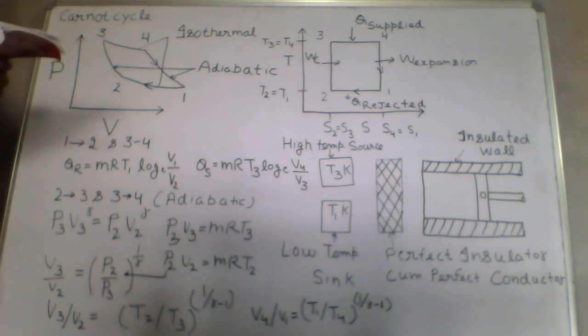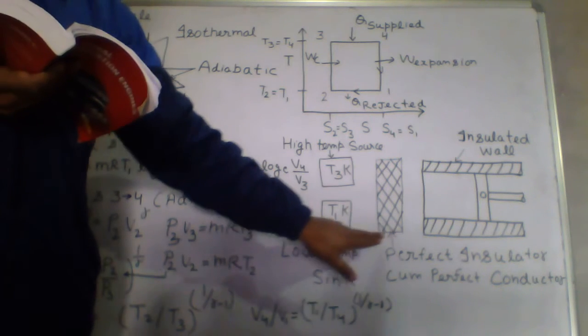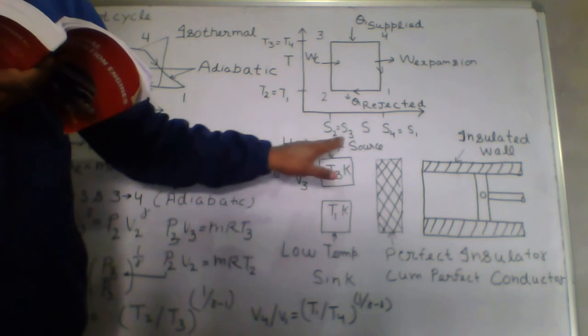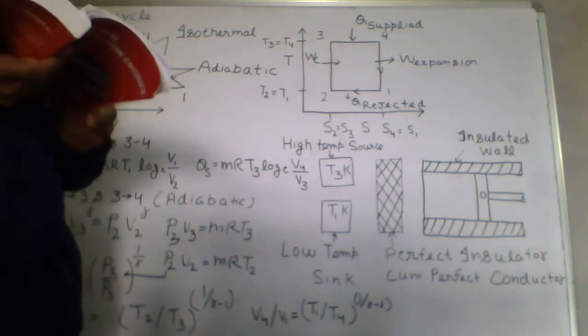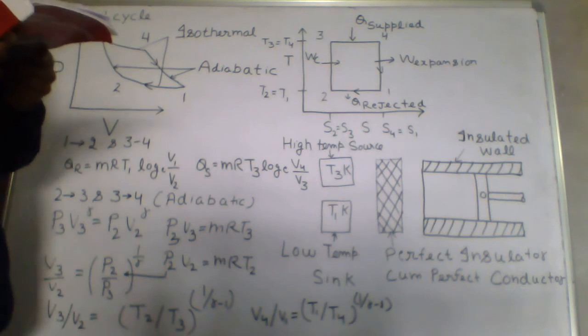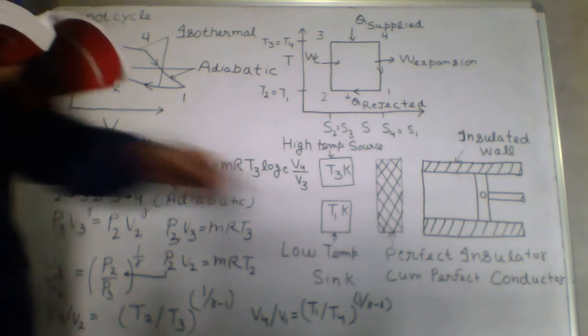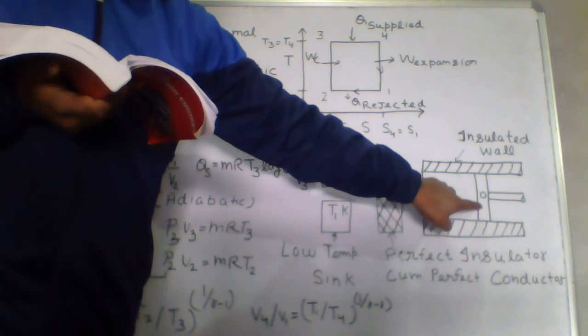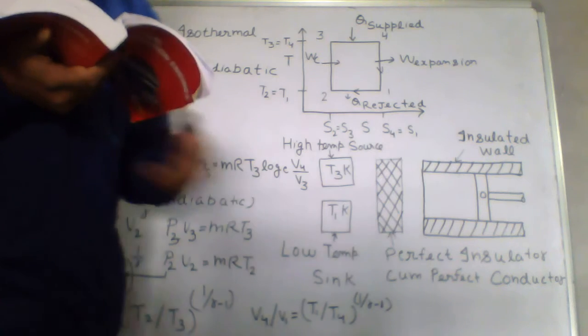The working of an engine based on Carnot cycle can be explained in the figure here. You can see this figure is used to explain the working of Carnot cycle. Now in this figure, the cylinder and piston arrangement works without friction. So this cylinder and this piston do not have any friction between them.